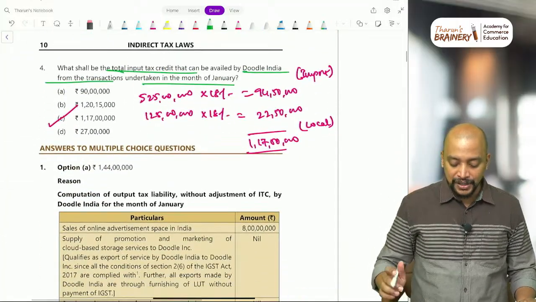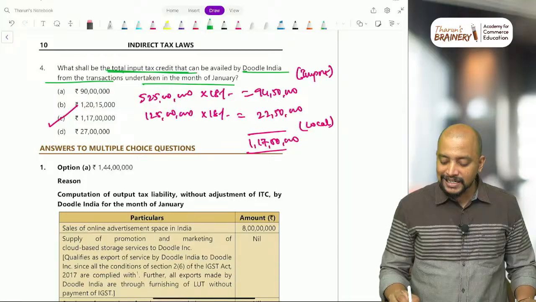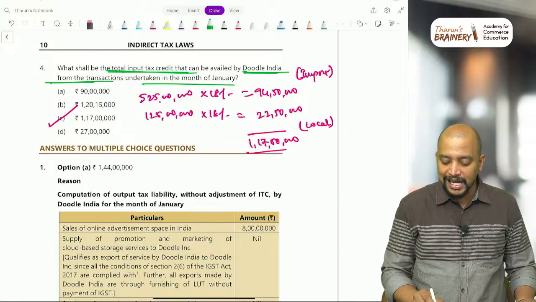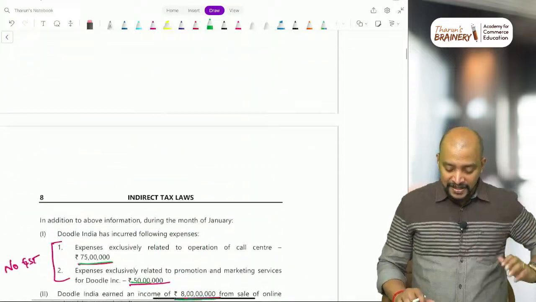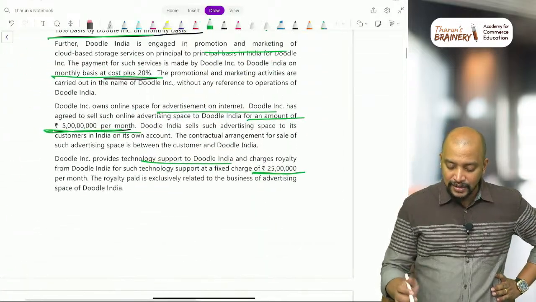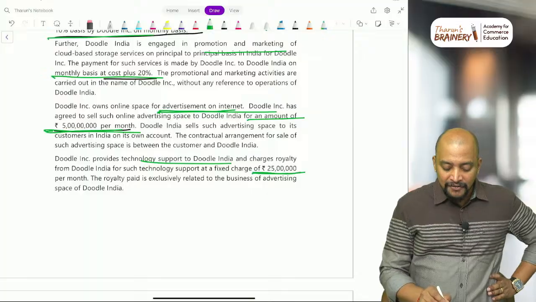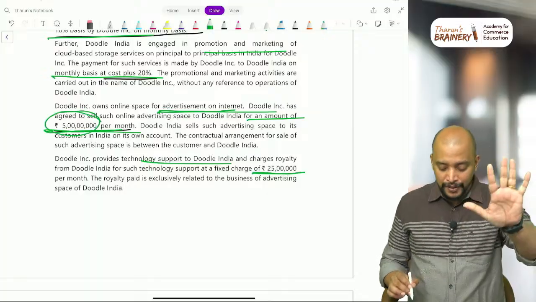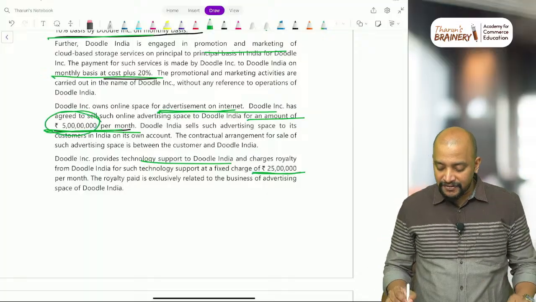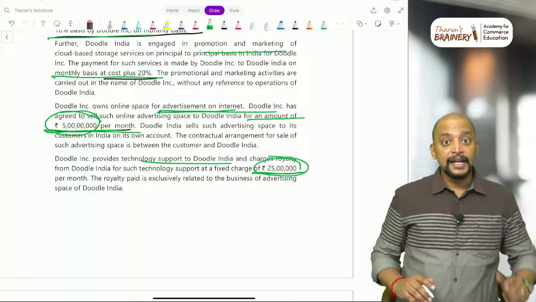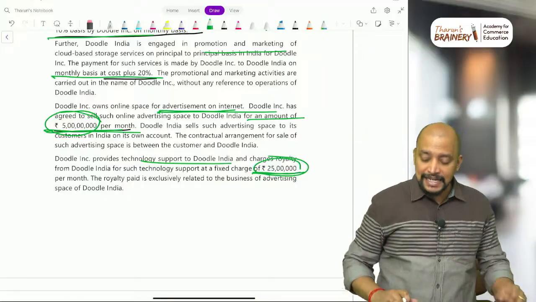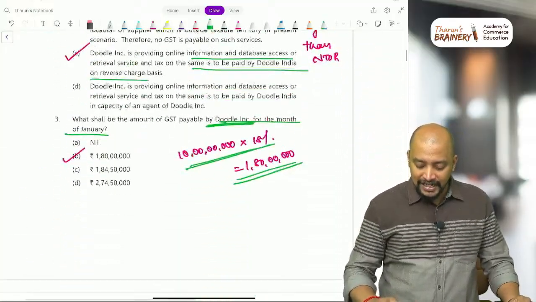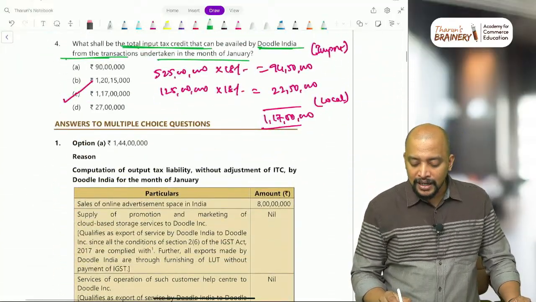Next, last question. What shall be the total input tax credit that can be available to Doodle India from the transactions? They have only two inward supplies. What is that? First, they are receiving some cloud services, online advertisement like that, 5 crore per month. So 5 crore 25 lakhs, that is import on which they need to pay GST under RCM. That can be taken as ITC. So 5 crore 25 lakhs into 18%, 94 lakh 50.